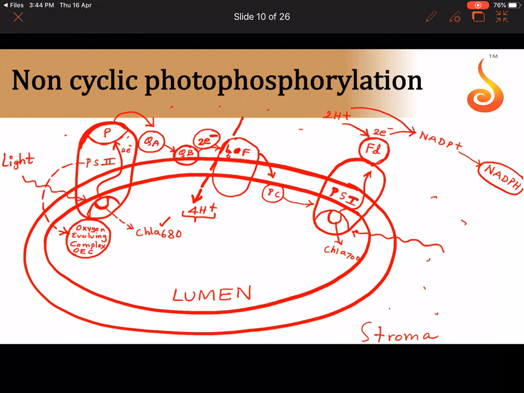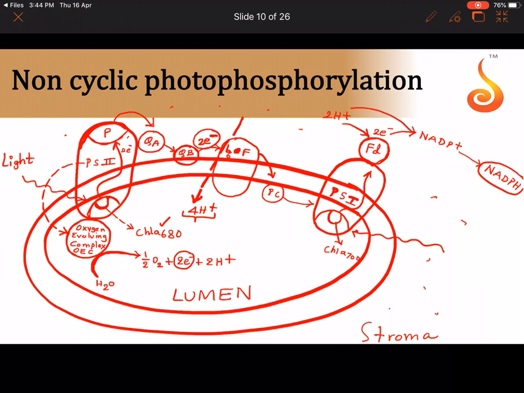So now what happens is, the oxygen evolving complex, as soon as light hits it, it gets activated. It contains manganese in it, okay, and then it splits a water molecule H2O into half a molecule of oxygen, or 1 oxygen atom plus 2 electrons plus 2 protons. Now what will it do with these electrons?